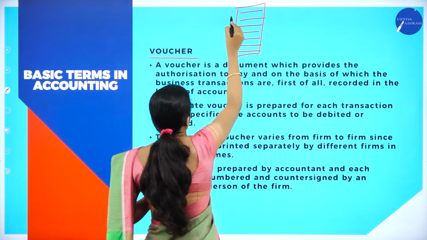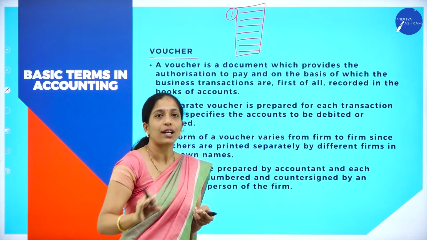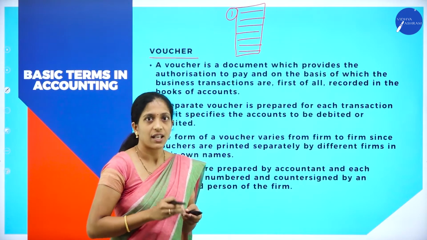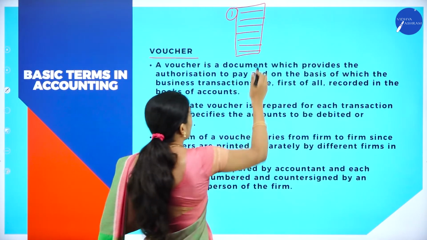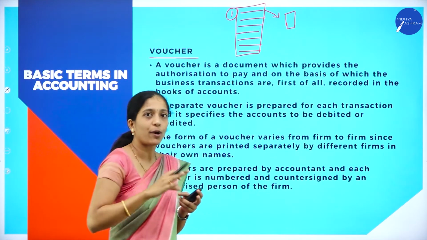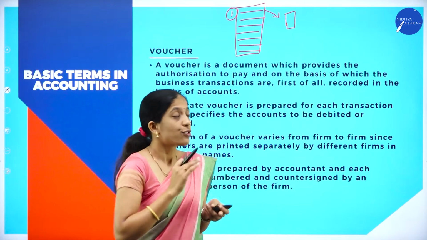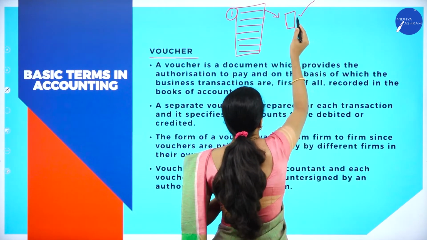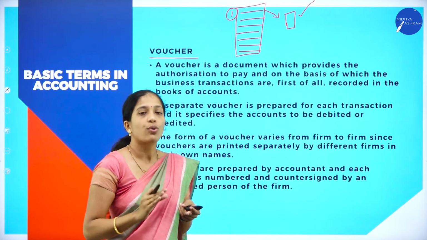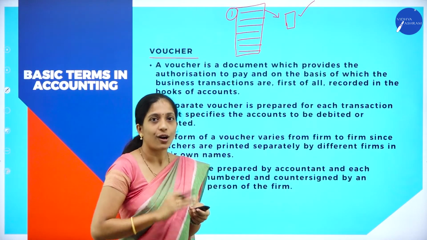Suppose I am going to record the first transaction. In order to record it, as per my wish, I cannot record the transaction. For example, the cash which has been received, rupees 10,000. For recording this transaction, I should have proper documentary evidence. Without proper documentary evidence, I cannot record the transaction in the books of account. So, this documentary evidence with which the transaction is supported is called what? Voucher. So, voucher is nothing but documentary evidence in support of a transaction.